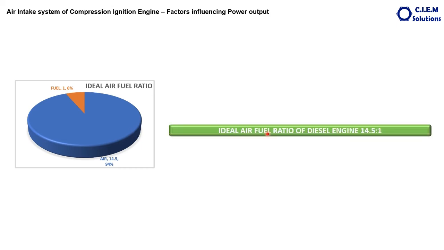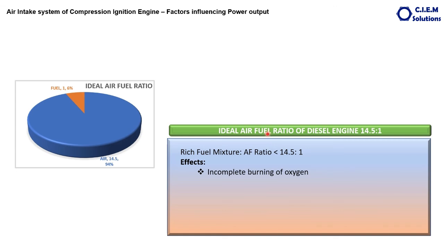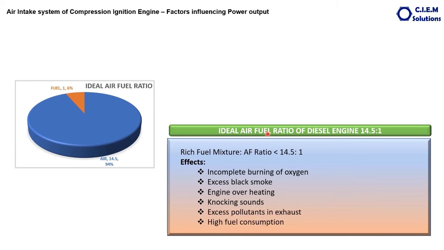So what happens if the air fuel ratio varies? If the air quantity is less and the fuel quantity more, that is any ratio less than 14.5:1, it is called a rich fuel mixture. So what are the effects of the rich fuel mixture? Incomplete burning of oxygen, excess black smoke, engine overheating, engine knocking sounds, excess pollutants in the exhaust gases, high fuel consumption.